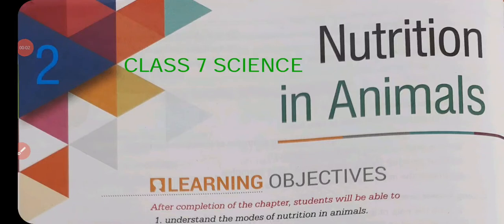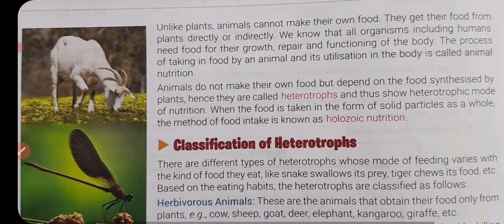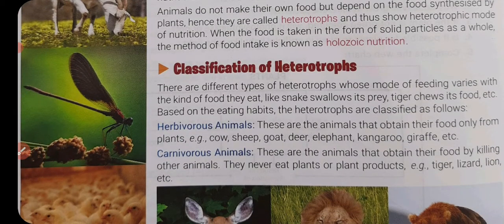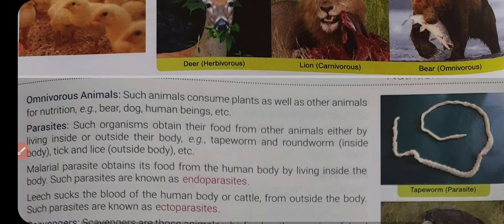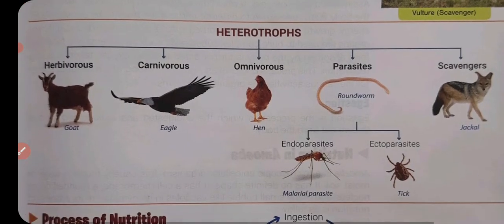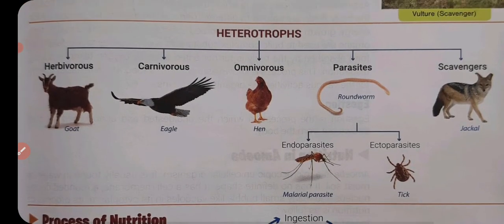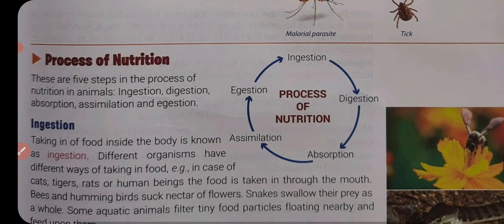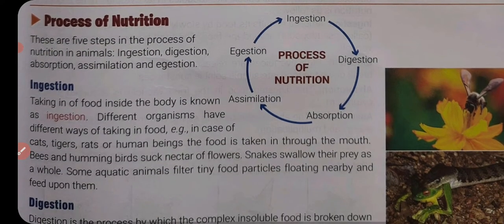Hello students, welcome back to class 7 science. Here we are studying Chapter 2, which is nutrition in animals. In the first video we discussed the classification of heterotrophs. We had seen how many types of heterotroph animals there are, and today we will talk about the process of nutrition.